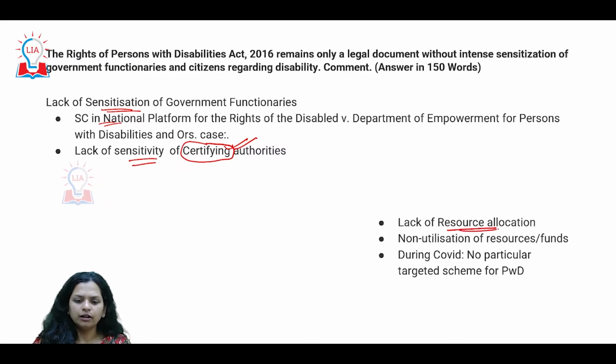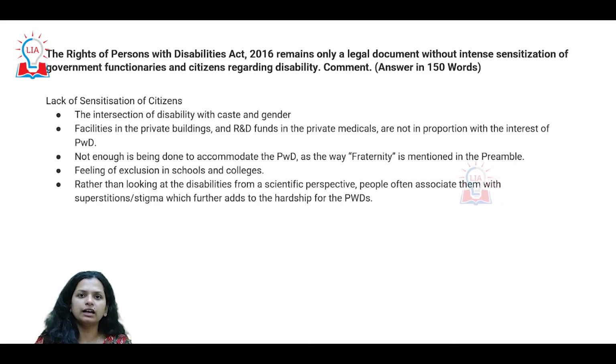There is very poor resource allocation, and even if it is there, it is not utilized. During COVID also, we did not see any targeted scheme particularly for the persons with disabilities. All these have created an issue with regards to the realization of this particular document. With regards to the public, on questions of both caste as well as gender, the public is still very insensitive on these grounds.